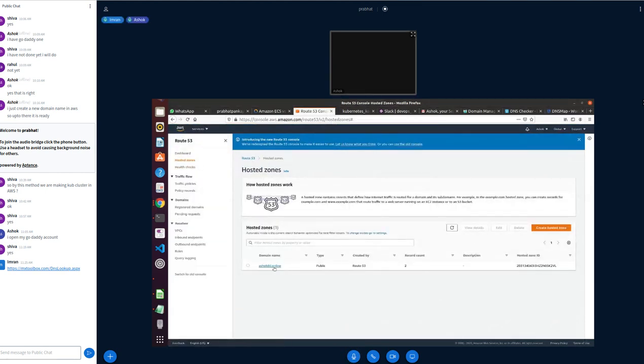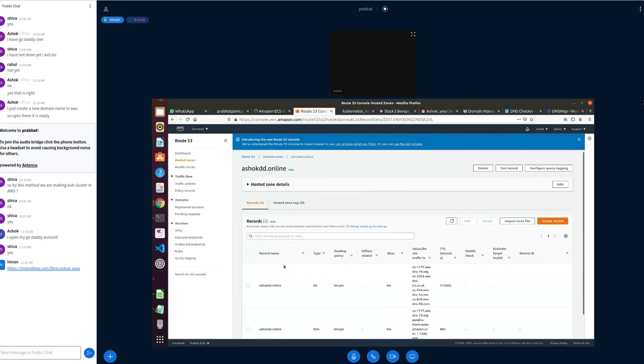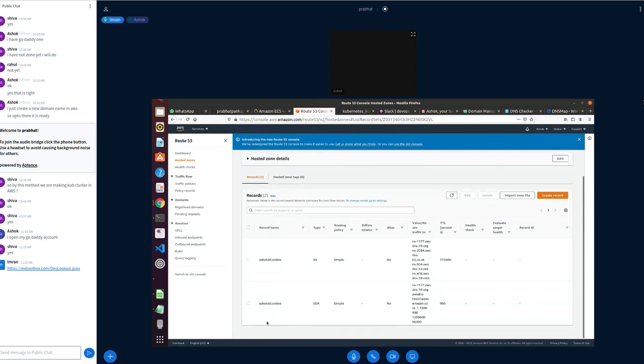So now this is your hosted zone. Each and every record will be controlled from here. There is no need to go to GoDaddy DNS now, because instead of GoDaddy DNS we have chosen our own using AWS.